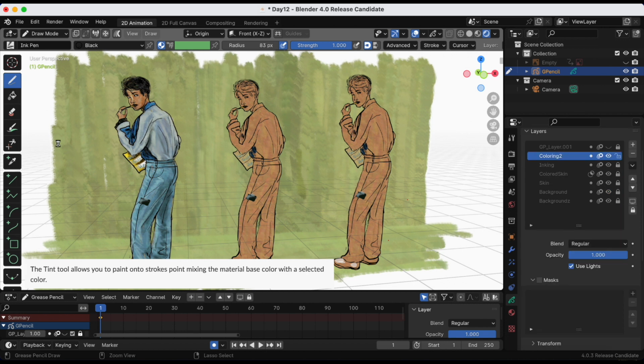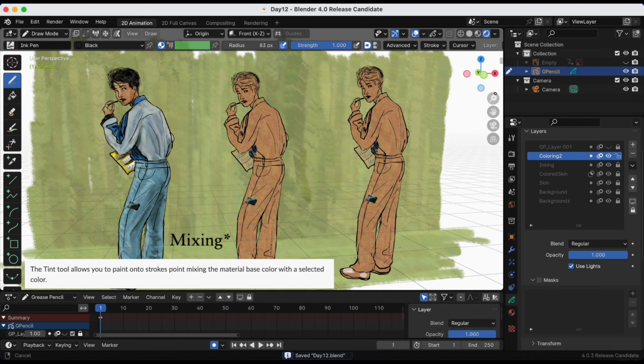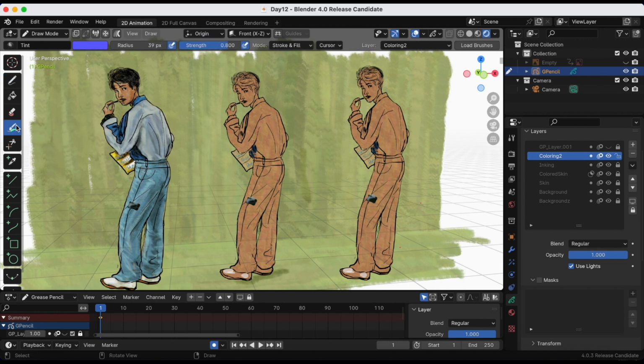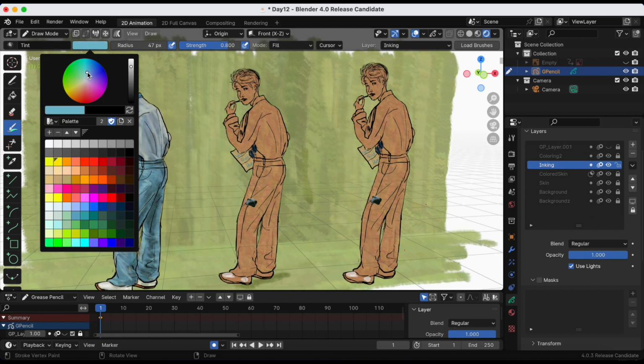The Tint tool allows you to paint onto stroke points, making the material base color with a selected color, and the Tint tool can be found on the left side when you're in draw mode. At the top, you have three different modes. You have stroke and fill, fill only, and then stroke only.